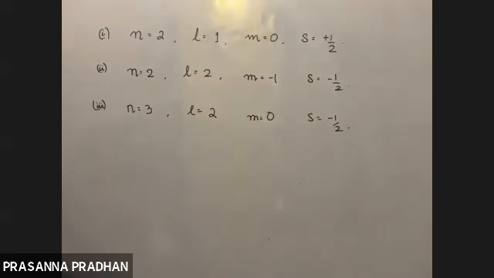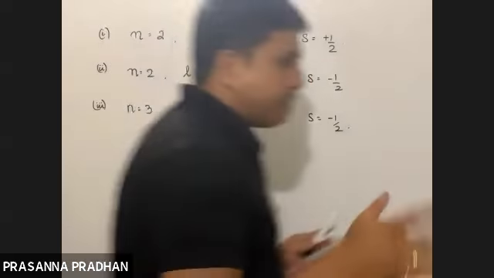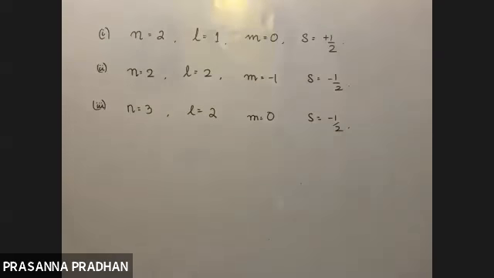So the question says, which of the following sets of quantum numbers are not possible and why?